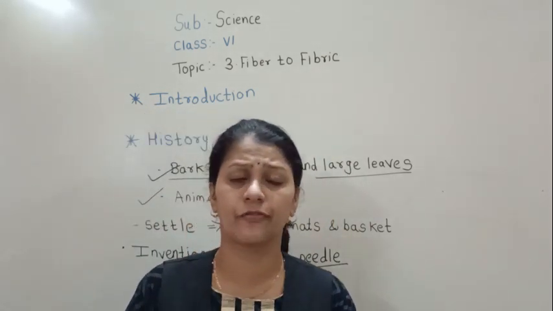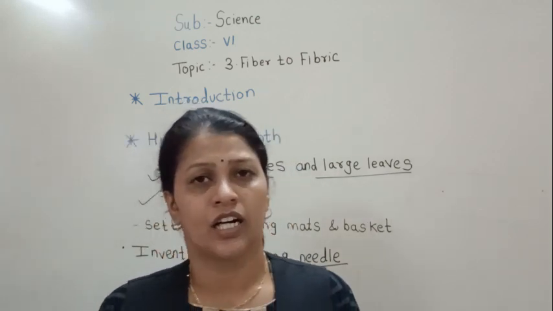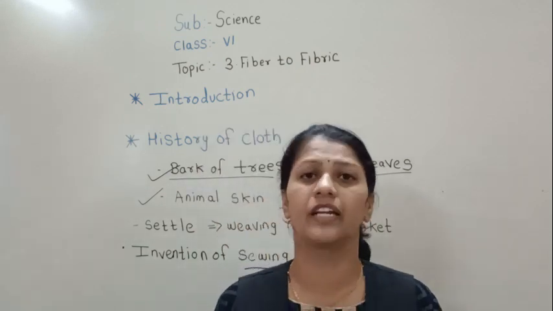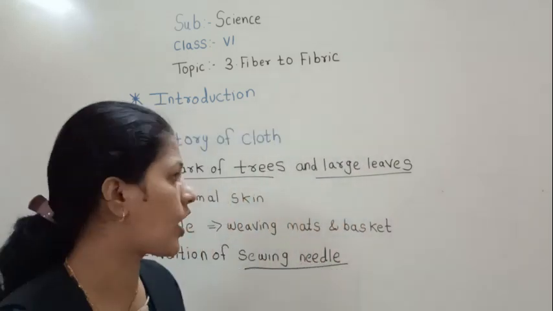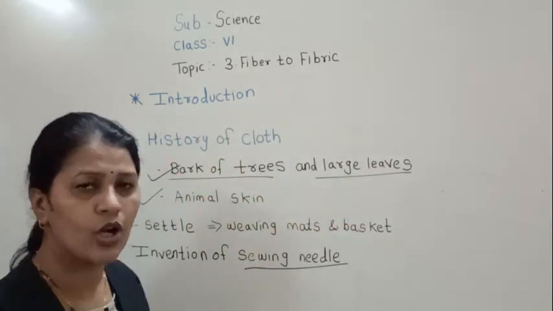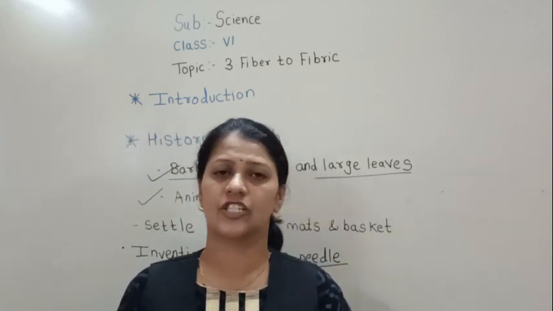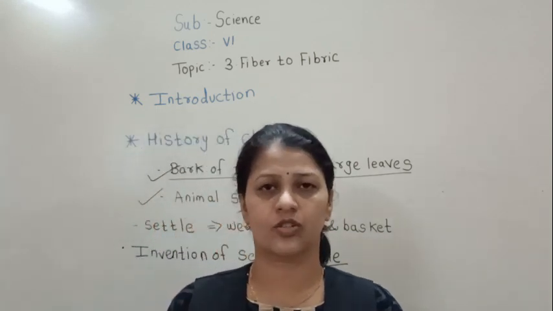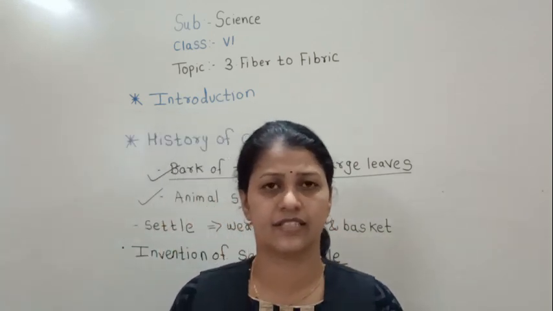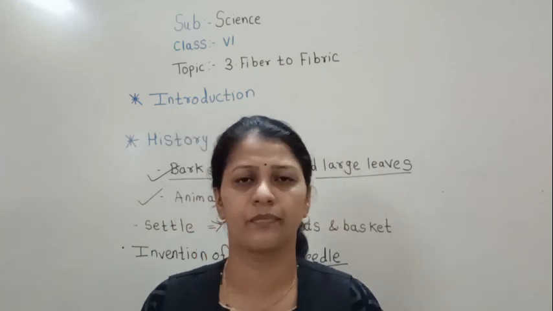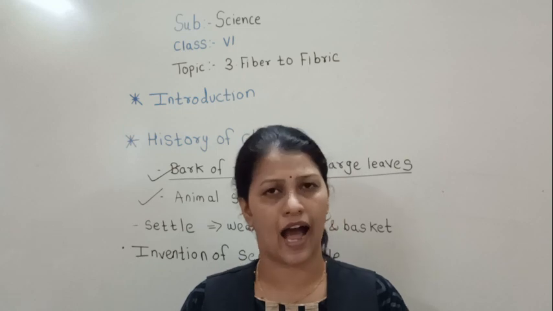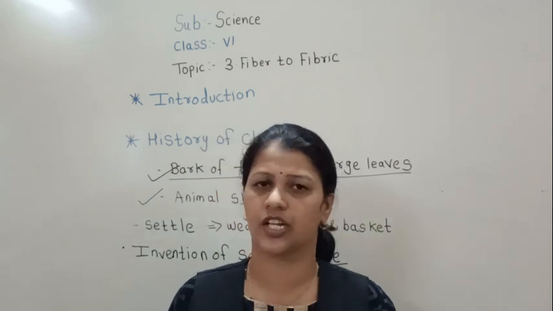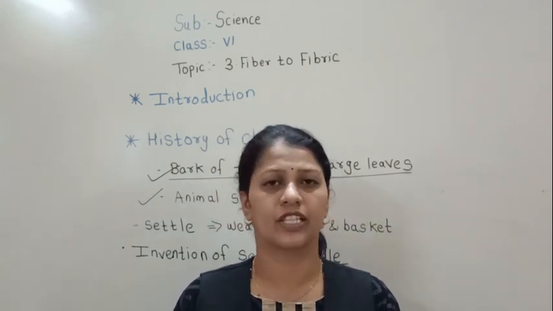Now we can see the different varieties of cloth. We can get a number of varieties and a number of fashions by stitching in different ways. So the stitching of cloth brought a great change in the field of clothing. Stitching and weaving were developed thousands of years ago. In China, a great change in clothing was brought. They started developing the silkworm.